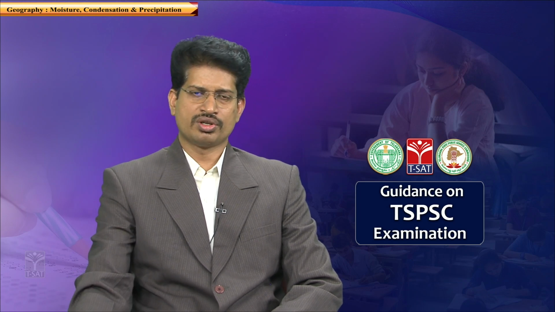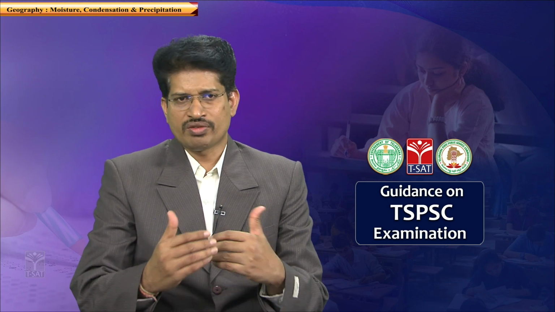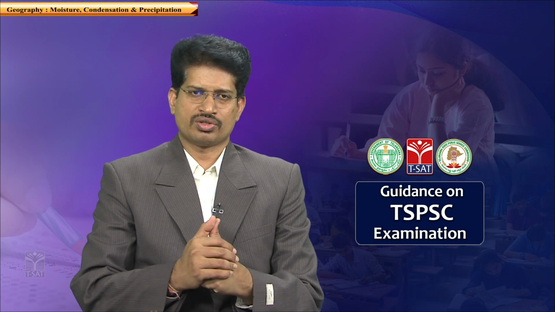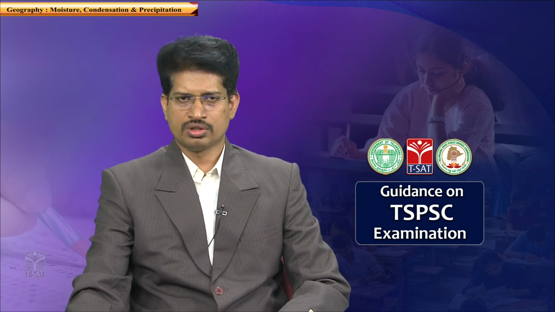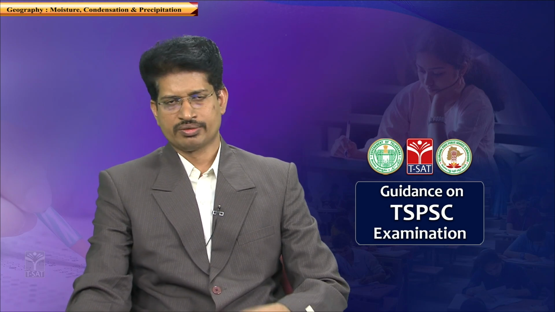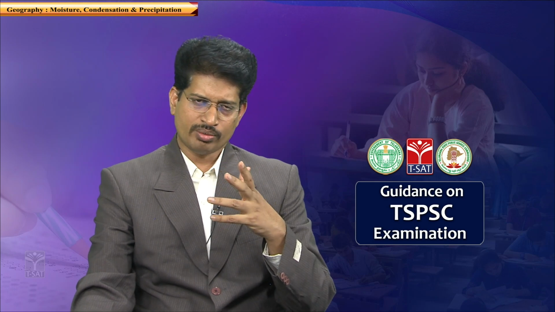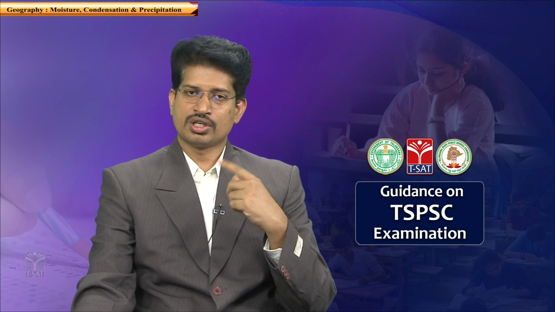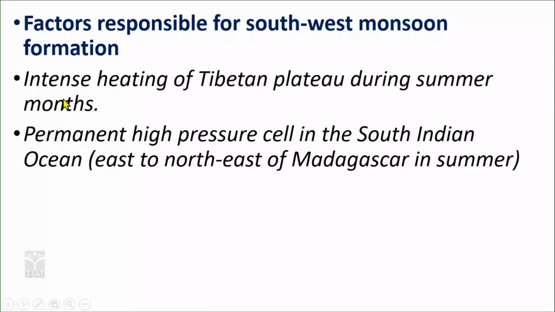So, because of this reason, when the land is being heavily heated, what happens is, as I have shown to you in the previous episode, that in the northern hemisphere, which is being dominated by land, especially to the north of India, intense heating of the Tibet plateau during summer months leads to development of very low pressure. Low pressure sucks the air from the high pressure regions of the ocean in the Indian Ocean region, which leads to development of monsoons.